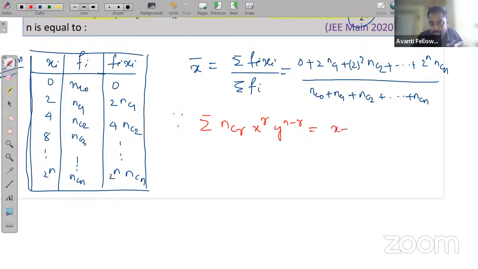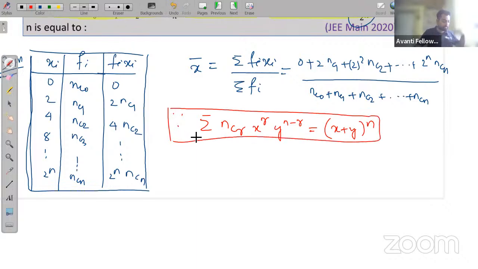That is (x plus y) to the power n. All of you know this, or not? This is my binomial expansion formula. Oh, sorry, I mistakenly wrote these things. This is x to the power n minus r into y to the power r. Yeah, this is the formula.